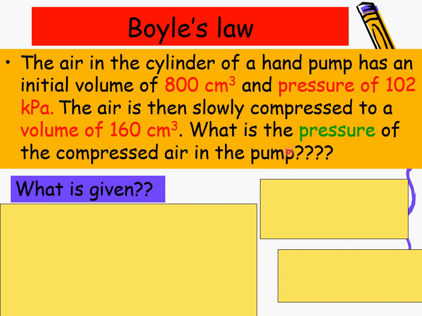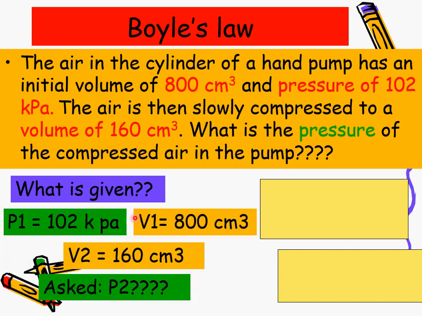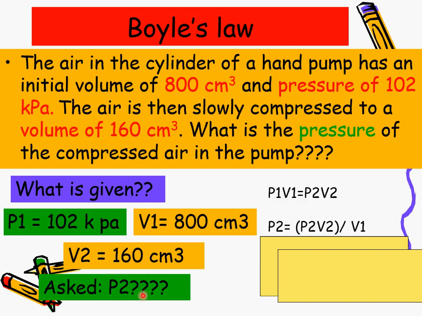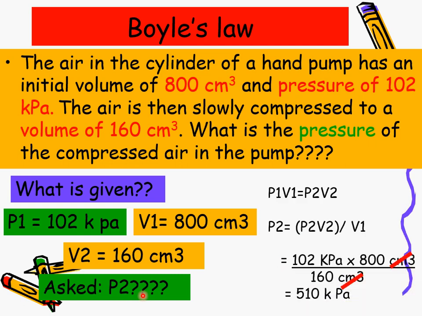Now, what is given? We try to write it using symbols. P1 is 102 kilopascal. Oh, this one should be a capital P, Pascal. V1 is 800 cubic centimeter, and V2 given is 160 cubic centimeter. They ask you what is P2. So use this formula and substitute the values.